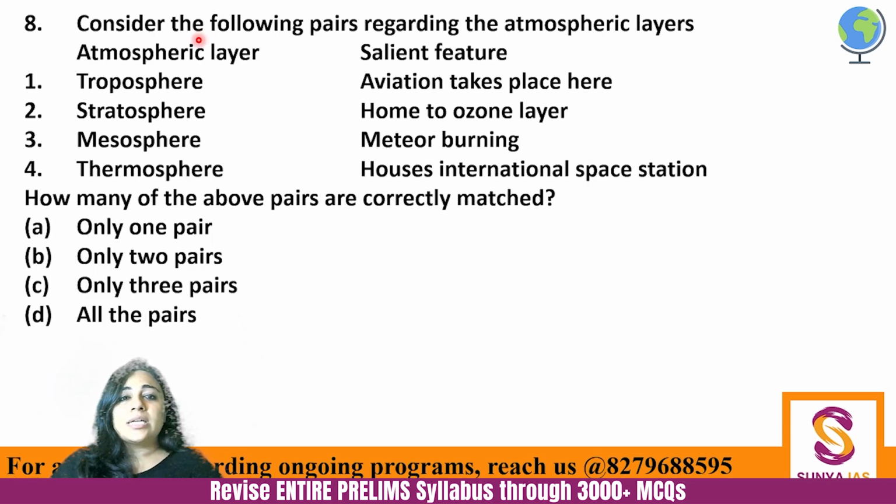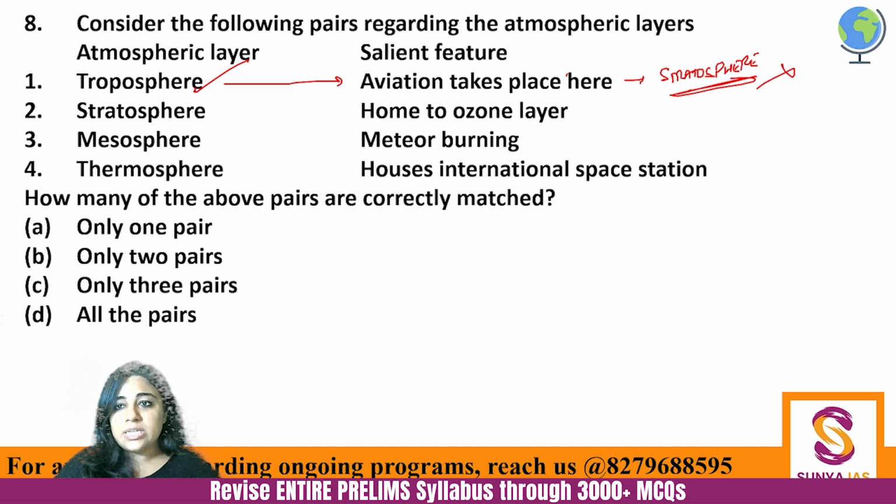Next. Consider the following pairs regarding the atmospheric layers. Atmospheric layer का नाम दिया है और उसके salient features दिए हैं. We have already done this in the chapter of atmosphere. So just see troposphere. Aviation takes place here. Does aviation take place in troposphere or in stratosphere? Aviation takes place in stratosphere. ठीक है, not in troposphere. So stratosphere is the correct answer. ठीक है, first is incorrect.